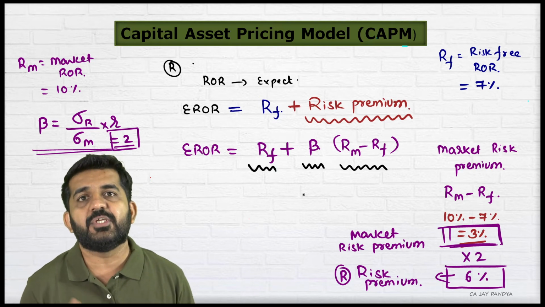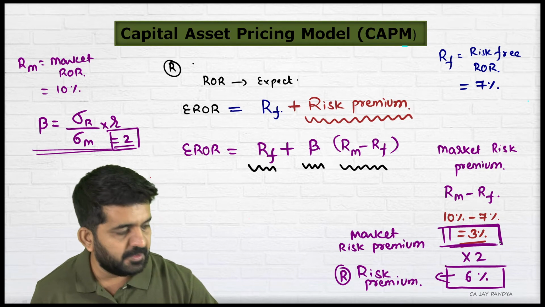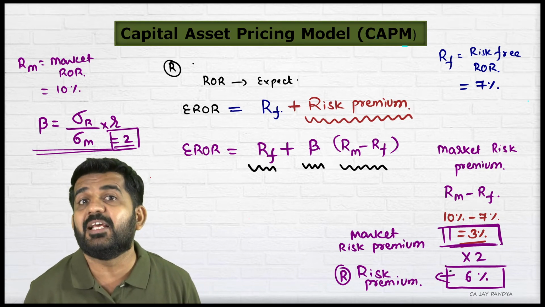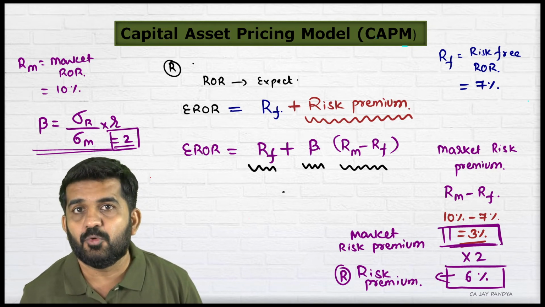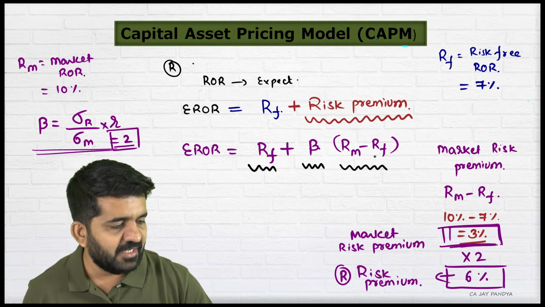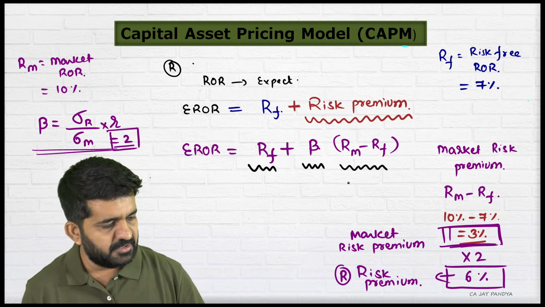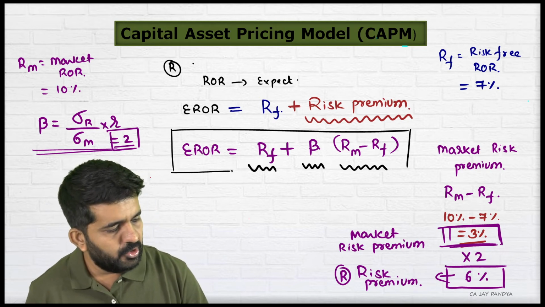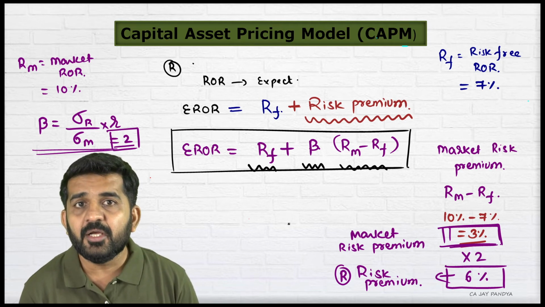In our case, double the risk. Then my individual security risk premium becomes double as compared to the market. If I am taking less risk as compared to the market, I will be expecting less than 3% in our case, which was nothing but the market risk premium. This is how you will find out your expected rate of return from a particular security.